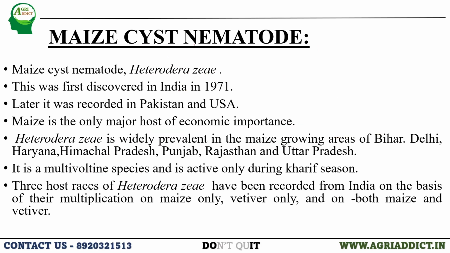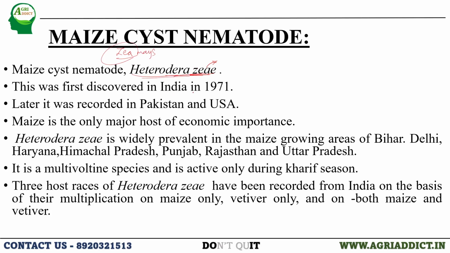Next is maize cyst nematode. Its scientific name is Heterodera zeae. These species names are given based on the host species which it is going to attack. We know that the maize scientific name is Zea mays. So they take the scientific name from the host scientific name only. They have taken Heterodera zeae.